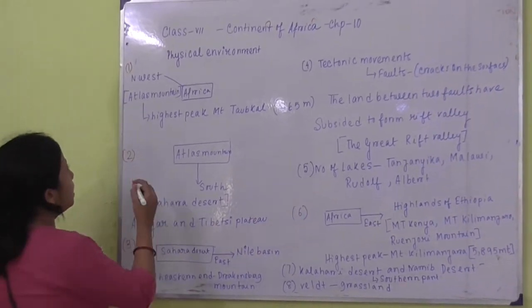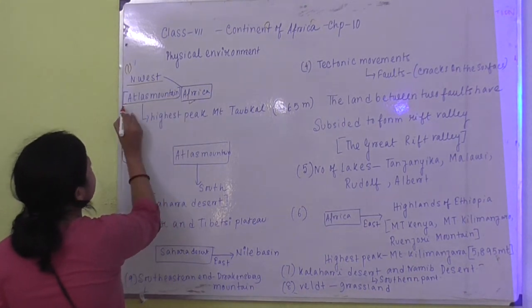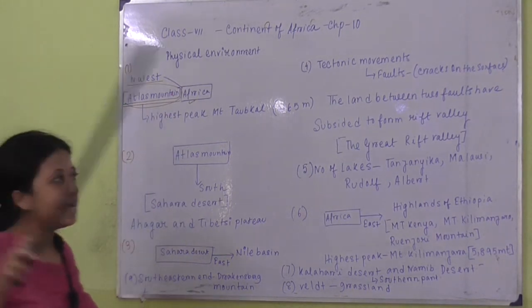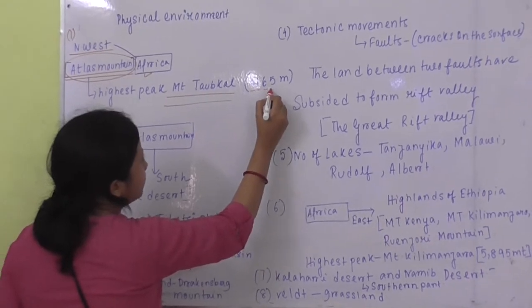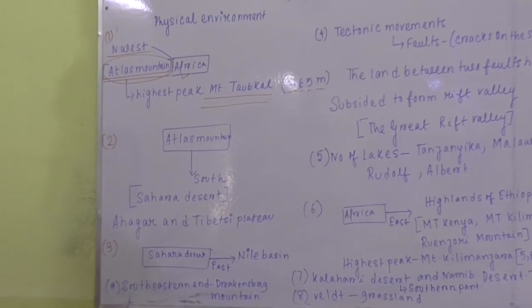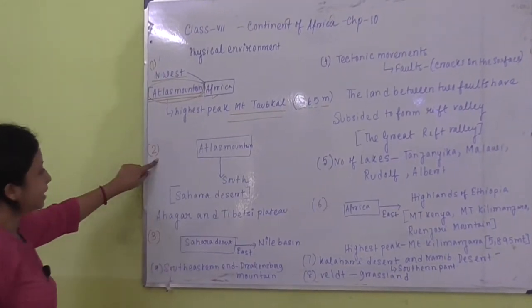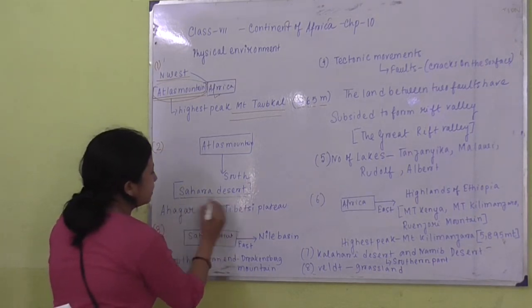The first one is that in the northwest part of Africa, we have the Atlas Mountain. Just in this portion, we have the Atlas Mountain, and the highest peak is Mount Toubkal, with the height of 4,165 meters. So in the northwestern part, we are having Mount Atlas, and the highest peak of Mount Atlas is Mount Toubkal.